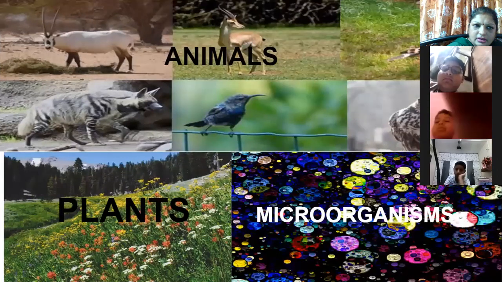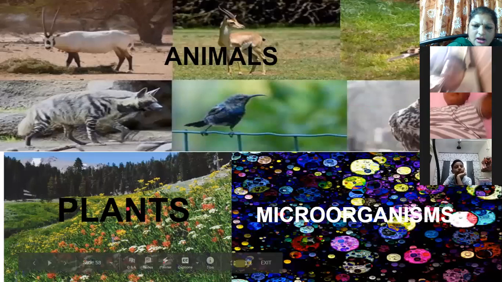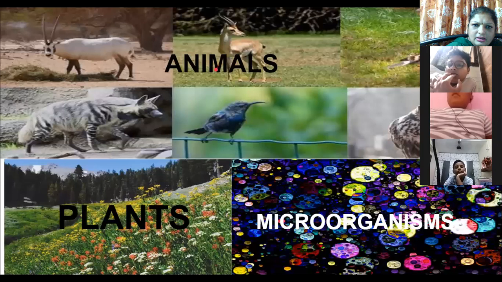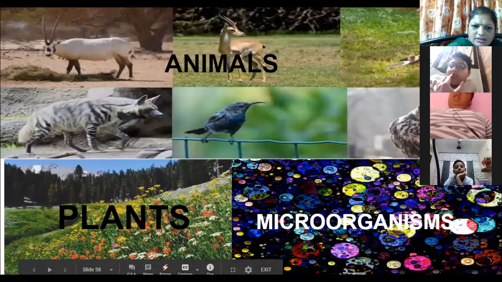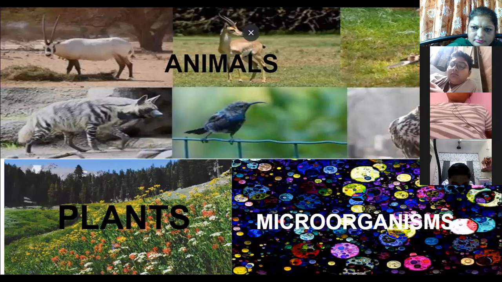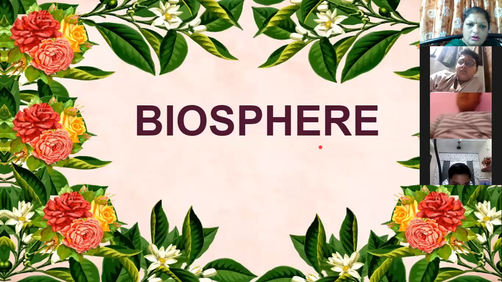Similarly, you can see animals, plants, and microorganisms in the biosphere. So the entire thing we studied is your biosphere.